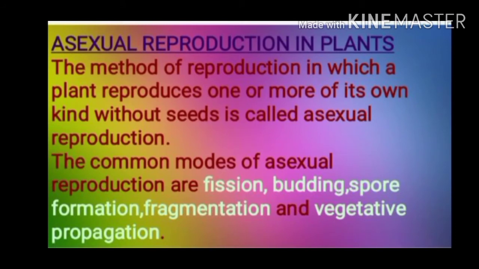The method of reproduction in which a plant reproduces one or more of its own kind without involvement of seeds is called asexual reproduction. So, production of a new plant without any seed will be done in this method. We can have different types of asexual reproduction. These are fission, budding, spore formation, fragmentation, and vegetative propagation.